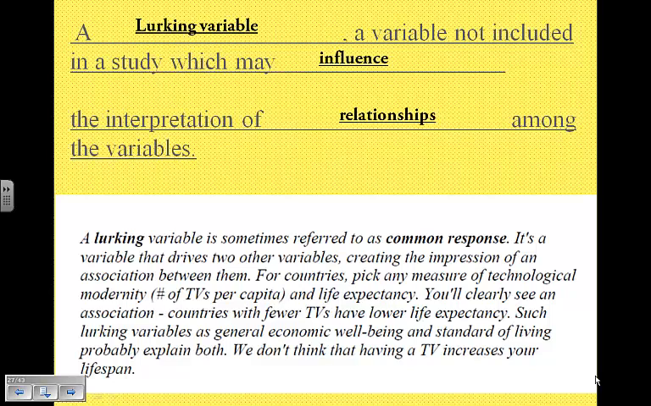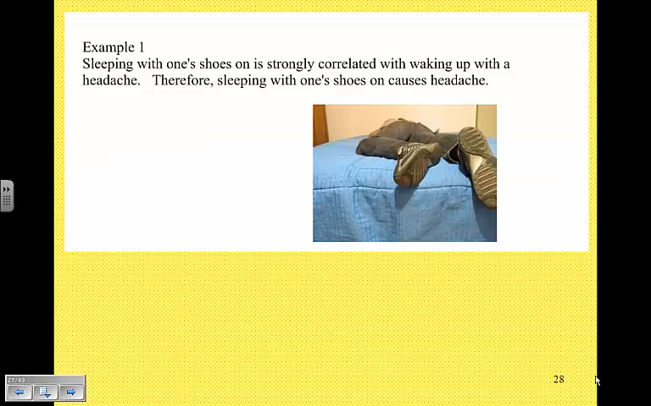So another example, if you were to pick any measure of technological modernity, in other words, number of TVs per capita, and life expectancy, you will clearly see an association. Countries with fewer TVs have lower life expectancy. Now, would you say that the number of TVs causes you to live longer? No. You would say there are lurking variables. Rich countries tend to have a lot of TVs, and they also tend to live longer. And it's not the TVs that are causing long life, it's the richness of the countries. So that's an example of a common response.